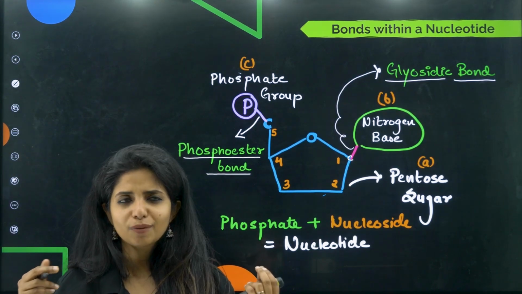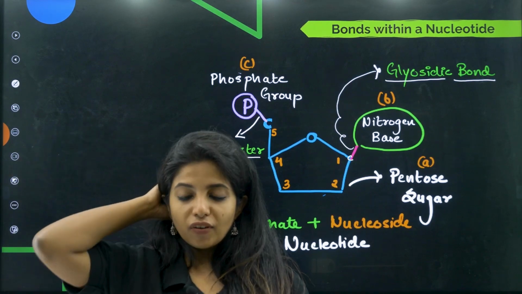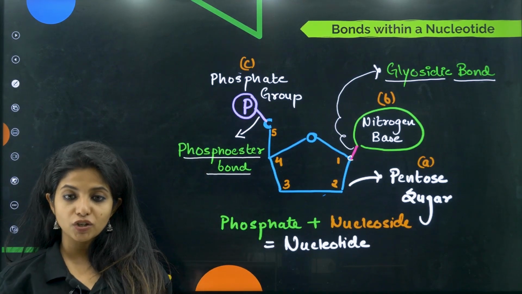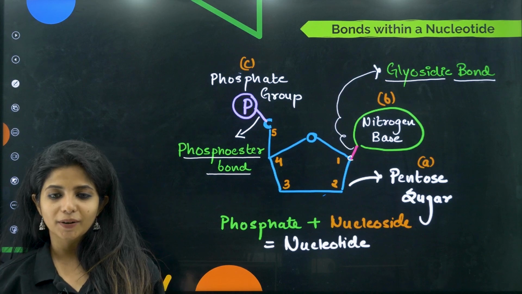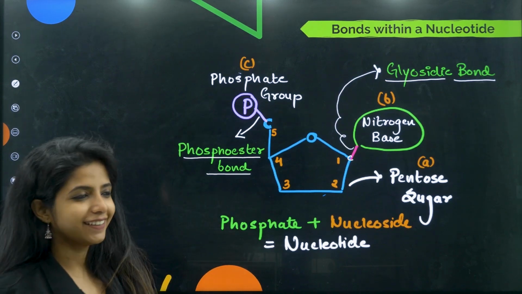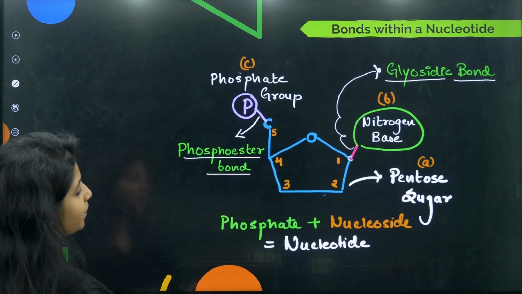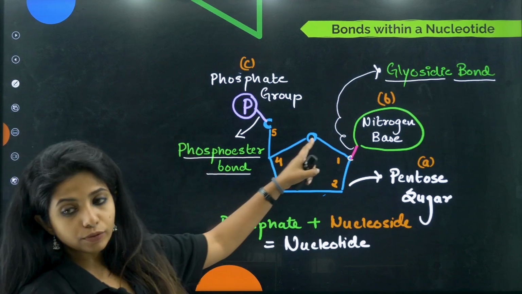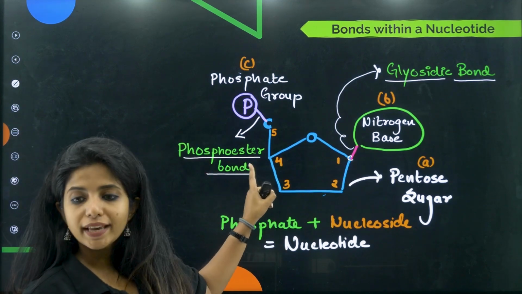What do you mean by ester bonds? If there are any chemistry fans over here, you can tell me what an ester bond is. You might be already studying about it, right? When there is a bond between OH and what? Anyways, so we have 2 bonds. One is the glycosidic bond over here, the other one is the phosphoester bond.